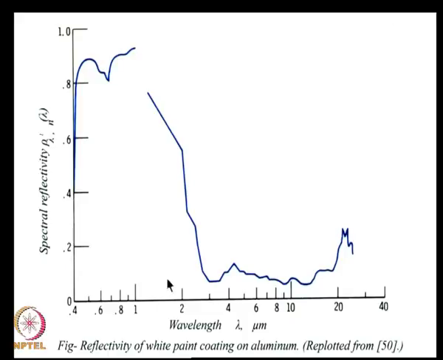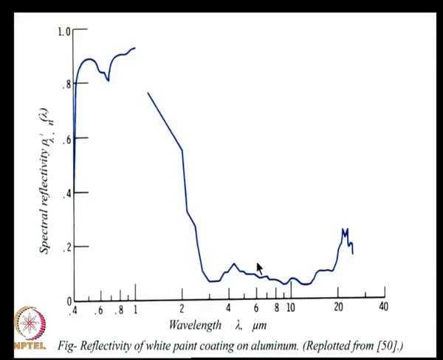So, white paint is a selective surface whose behavior below 1 micron and above 1 micron are very different, and so this factor must be accounted for when you are trying to model the emissivity of white paint and aluminum.